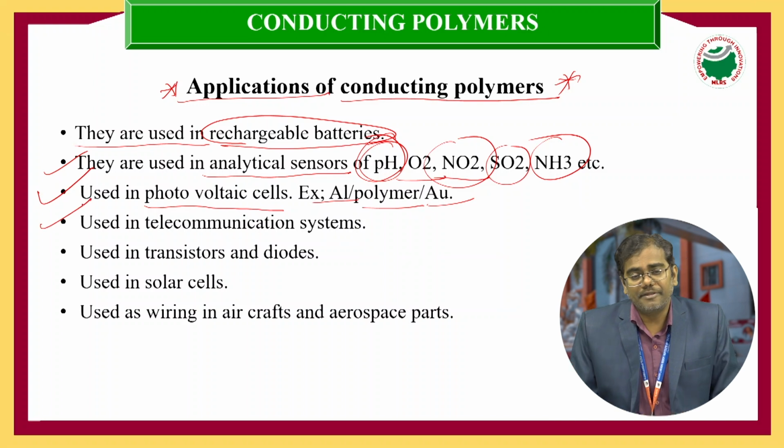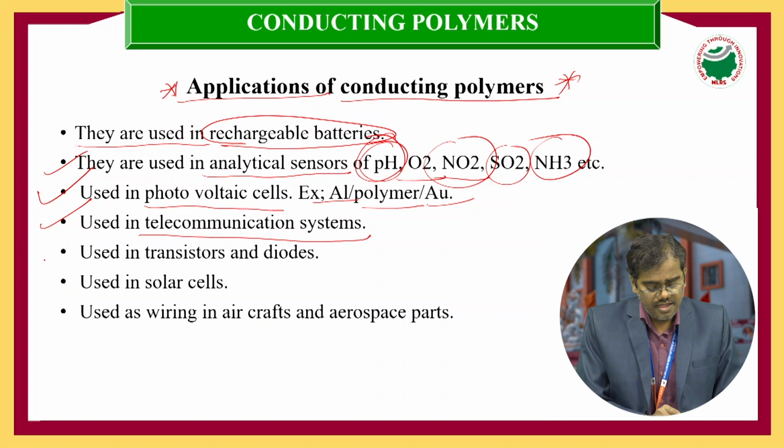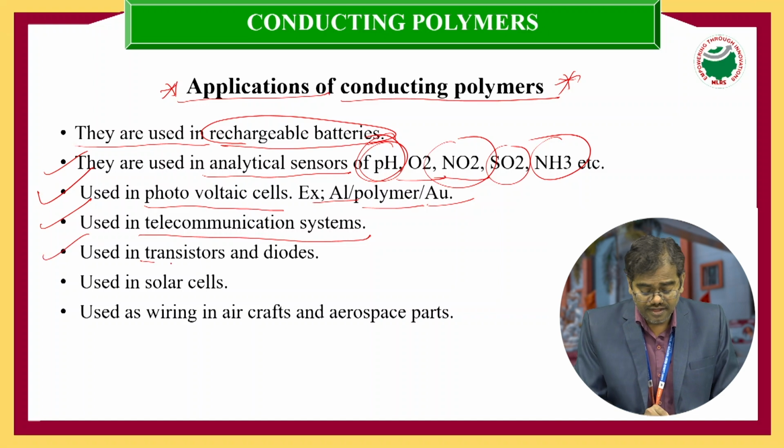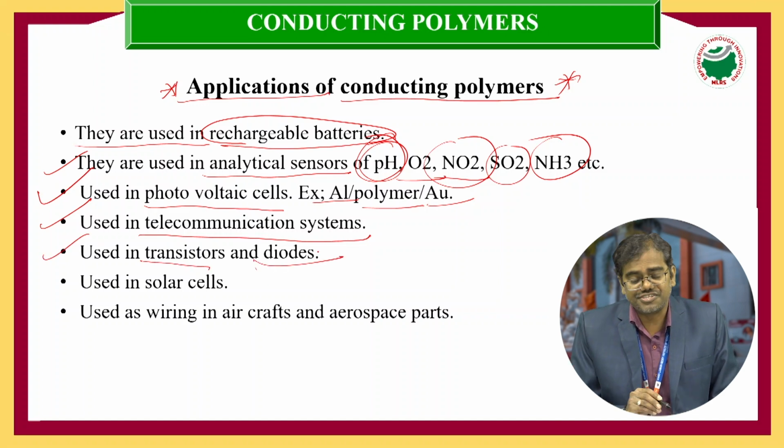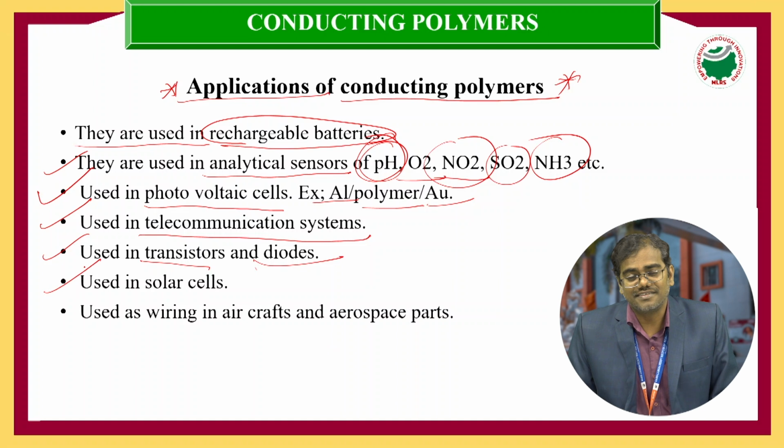A fourth important application is in telecommunication systems. Most conducting polymers can be used for communication purposes in telecommunication systems. Fifth application is in transistors and diodes, PN junction diodes, NPN or PNP junction diodes, and in solar cells.